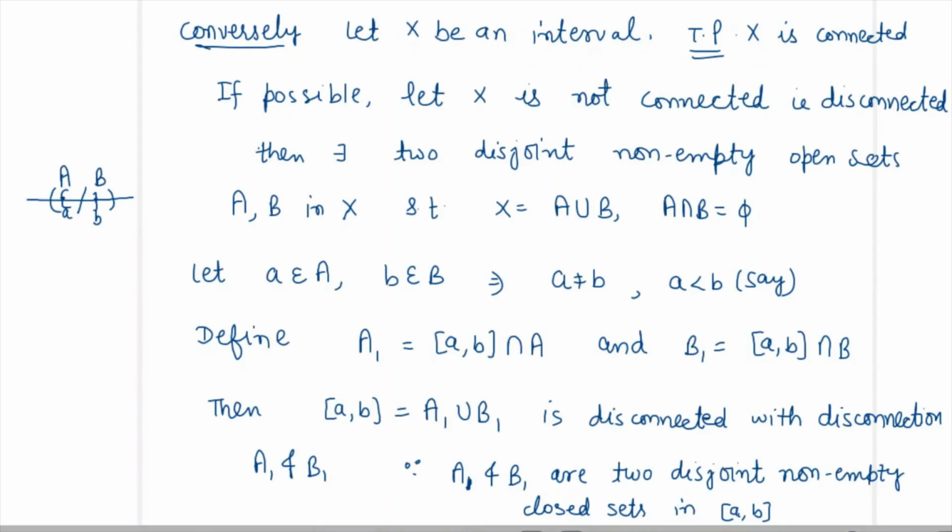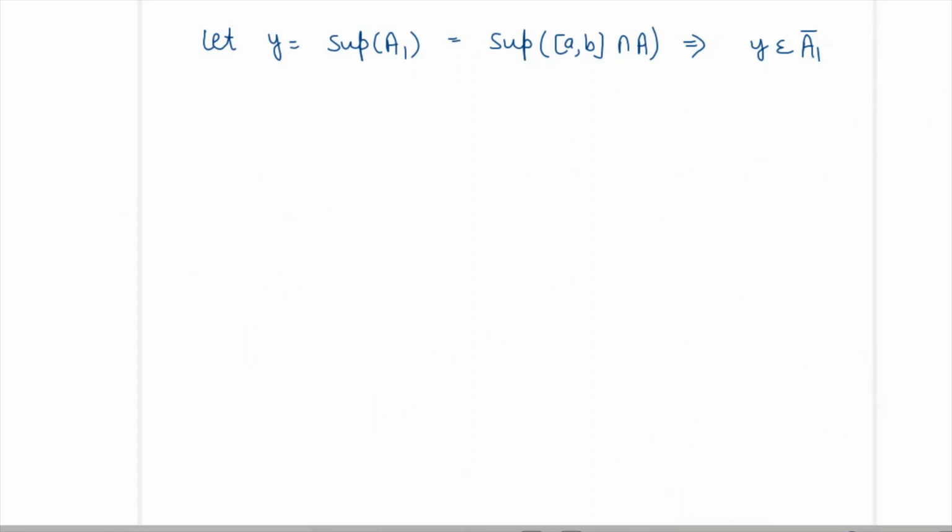Now A1 and B1 both are a disconnection of the interval [a,b] here, so these are separated sets. So if y is in the closure of A1, then y does not belong to B1, because A1 and B1 are separated sets, so the closure of A1 intersection with B1 is empty.